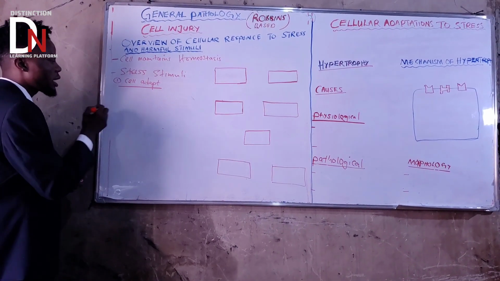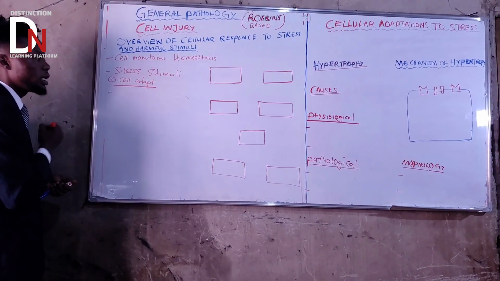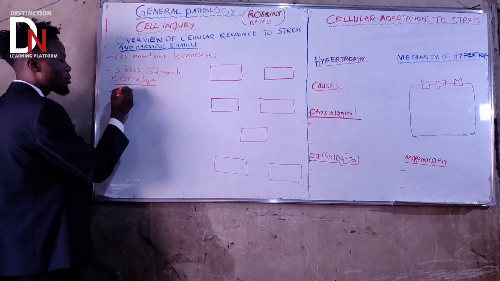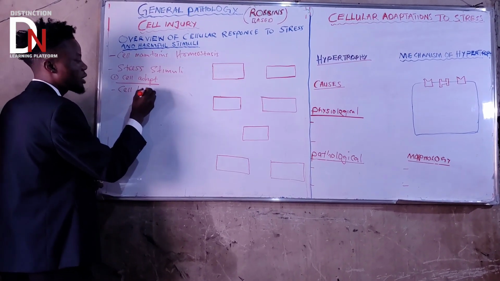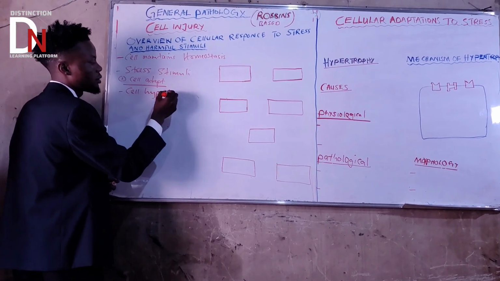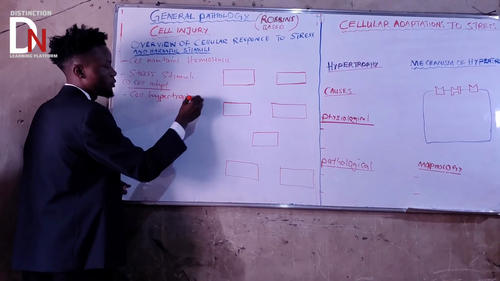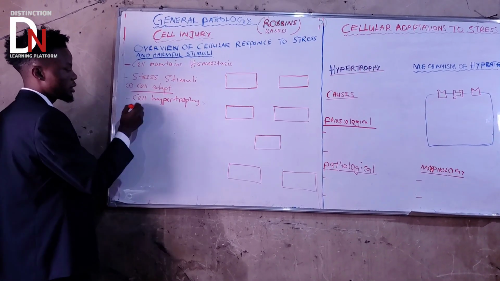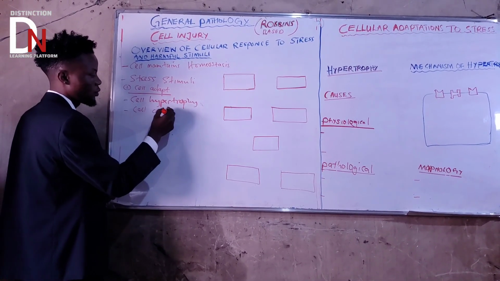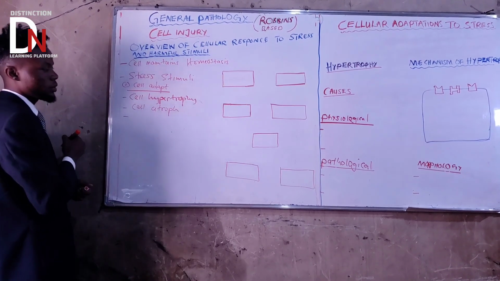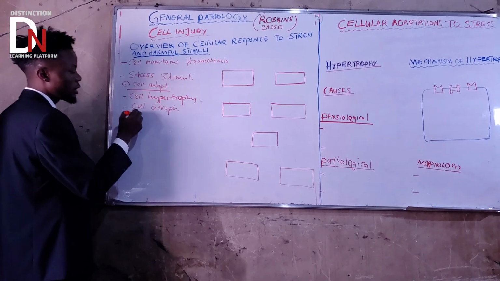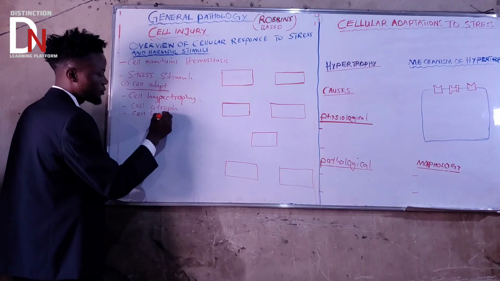So the cell can adapt by doing what? It can hypertrophy. So there is hypertrophy. What else? There is cell atrophy. What else? There is cell hyperplasia.